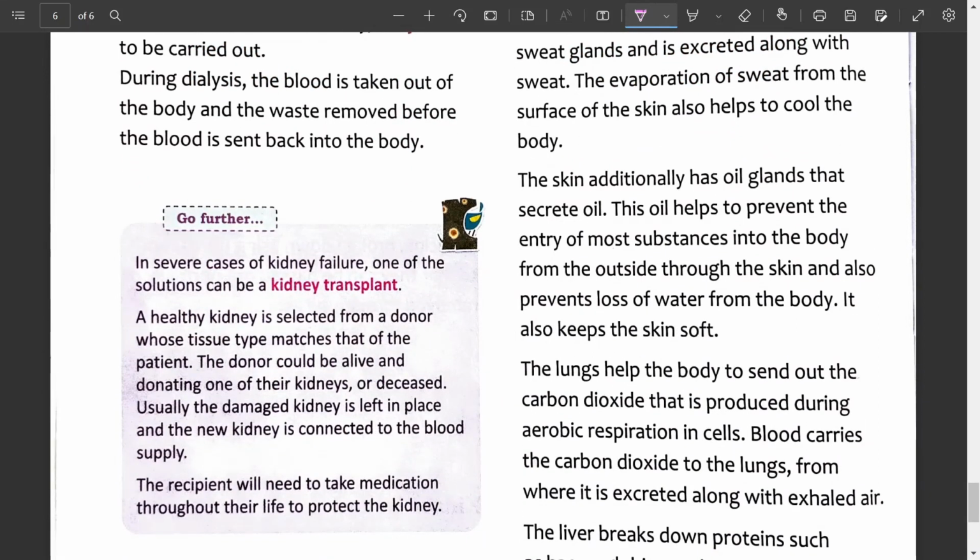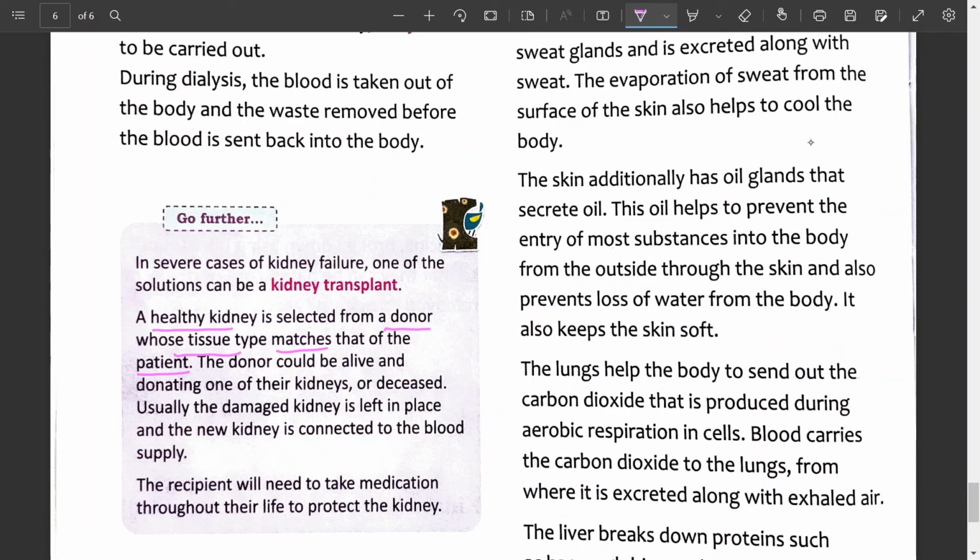What is kidney transplant? In severe cases of kidney failure, one of the solutions can be a kidney transplant. A healthy kidney is selected from a donor whose tissue type matches that of the patient. Remember, the kidney must be healthy, and the donor's tissue must match the recipient's, that means the patient's tissue.